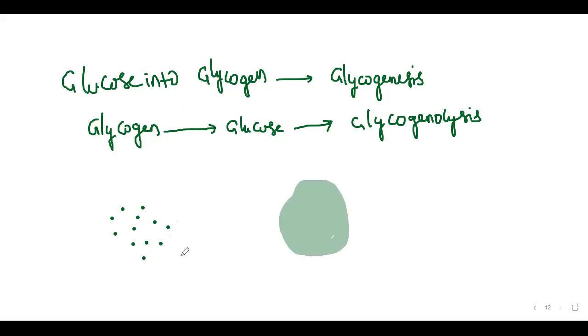Got it now? Simply, we can say conversion of glucose into glycogen, and conversion of glycogen into glucose. The conversion of glucose into glycogen can be called glycogenesis.